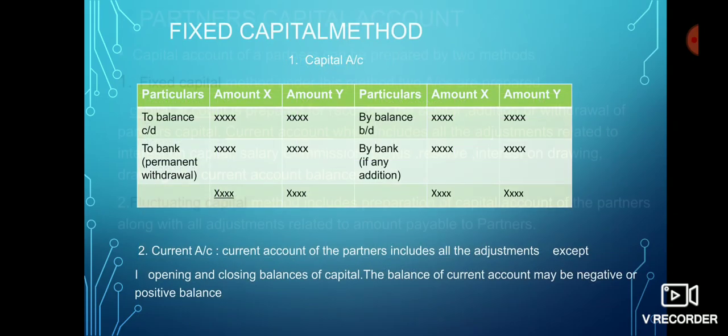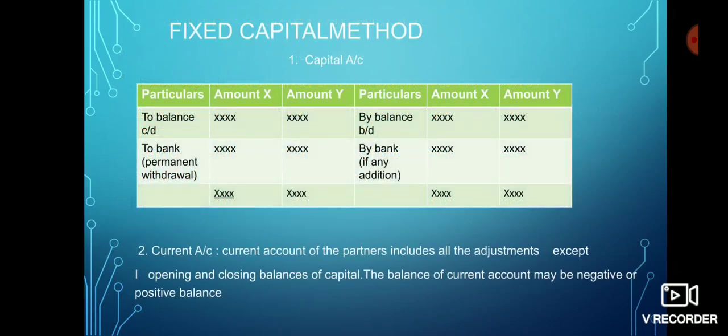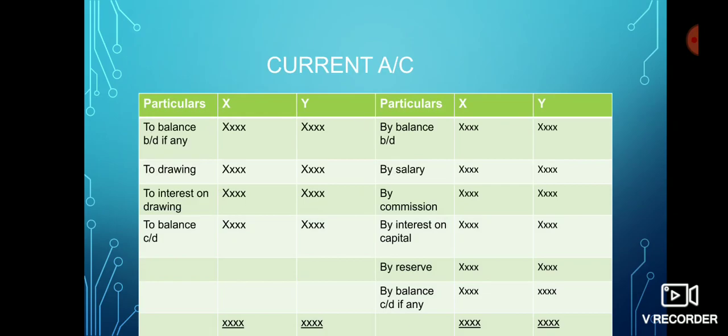So, under fixed capital method, we have to prepare two accounts. One is capital account, other is current account. Capital account includes opening balances of capital, permanent withdrawal and addition, and closing balances of partners' capital, and current account includes all the other adjustments related to partners.